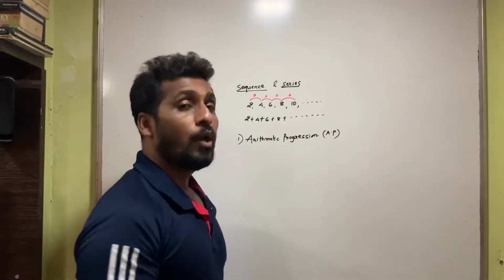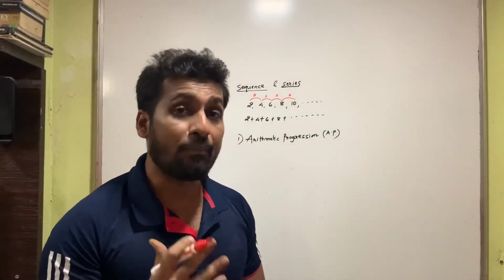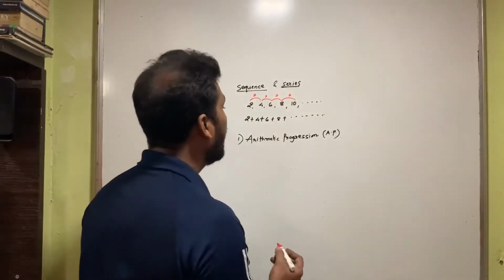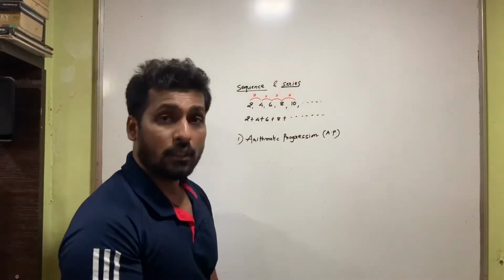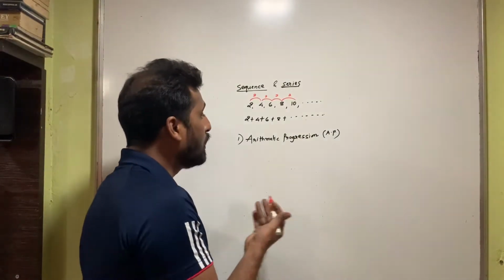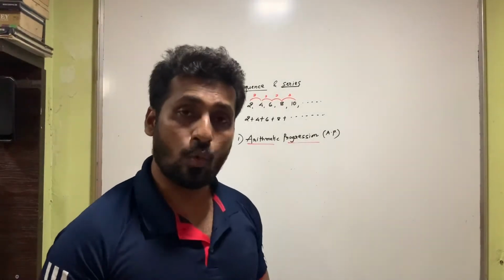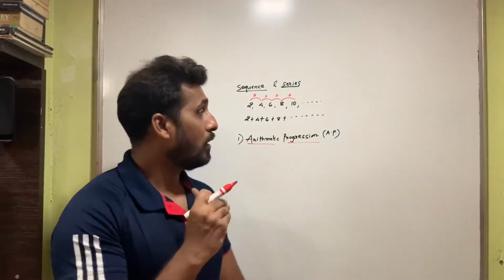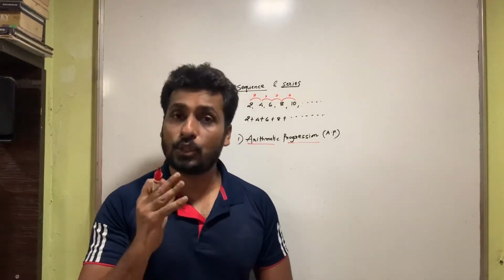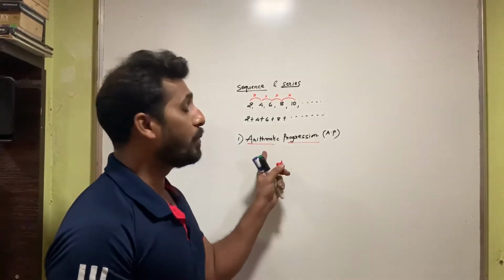That means between any two consecutive numbers, the difference is kept constant. So I can say that when the difference is constant, the sequence that we have written is called an arithmetic progression. So when I write a sequence in such a way that the difference between any two consecutive numbers is constant, then that sequence is called an arithmetic progression.